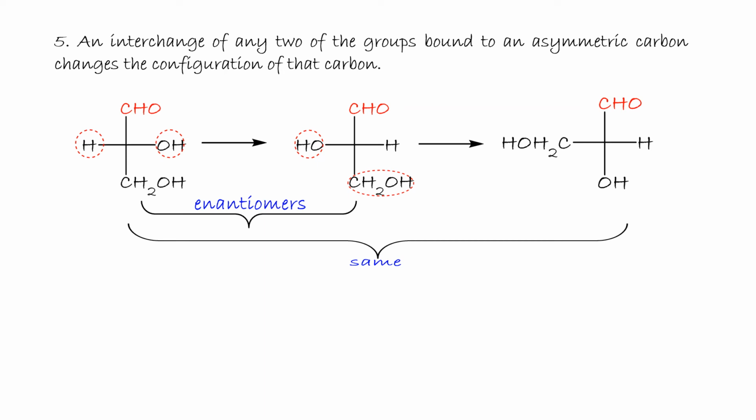An interchange of two of the groups bound to an asymmetric carbon changes the configuration of that carbon. So if H replaces the OH, we get the enantiomer. Again, if we change OH with the CH2OH, another one, then we get the same as the starting molecule. Same molecule, same configuration around this carbon.